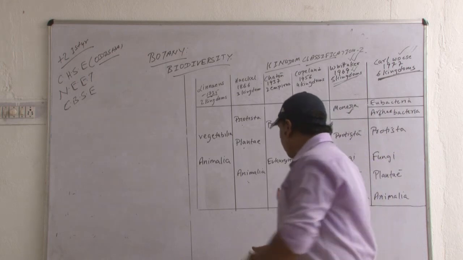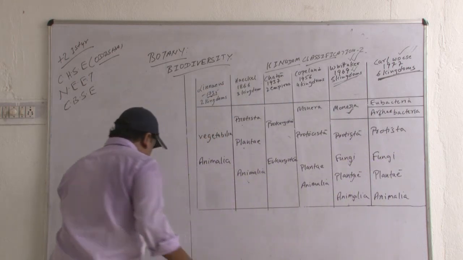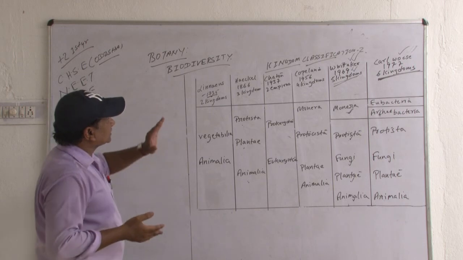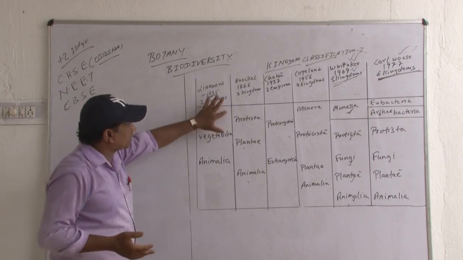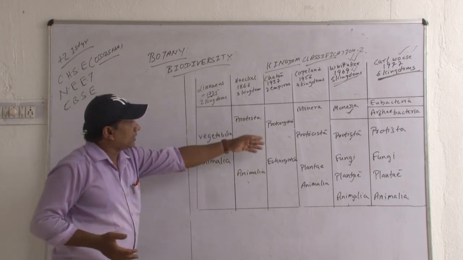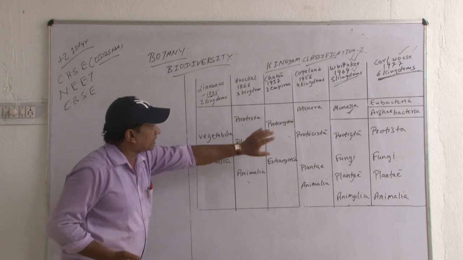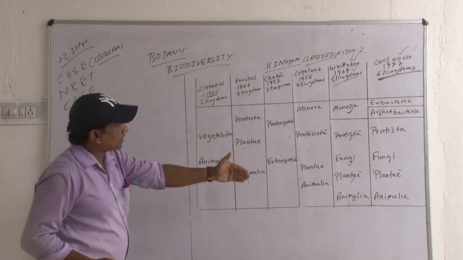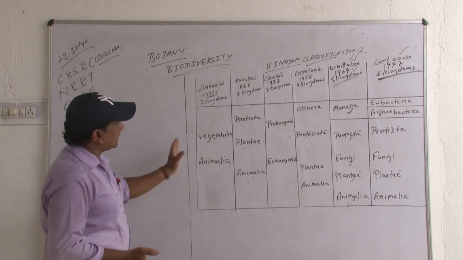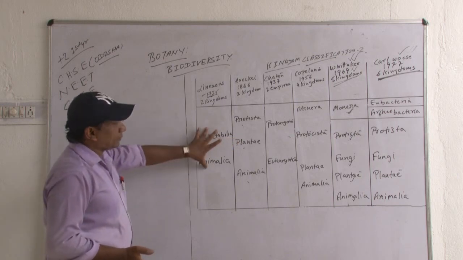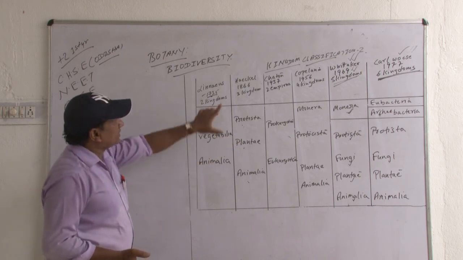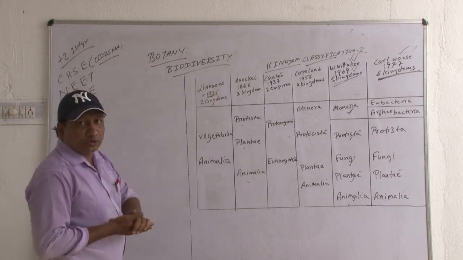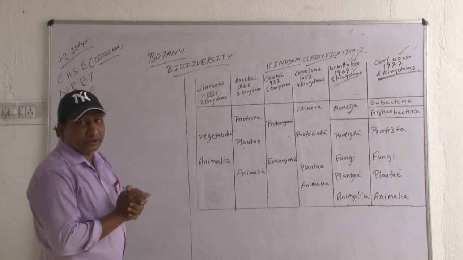So you have to learn these things very well. Hope you understand everything. In the next class, I will be discussing Protista, Plantae, Animalia, the actual functions of prokaryote and eukaryote, and what Monera and Protista stand for. Each and everything has to be completed in this chapter, kingdom classification, which is chapter 2, and it is a little bit lengthy chapter.